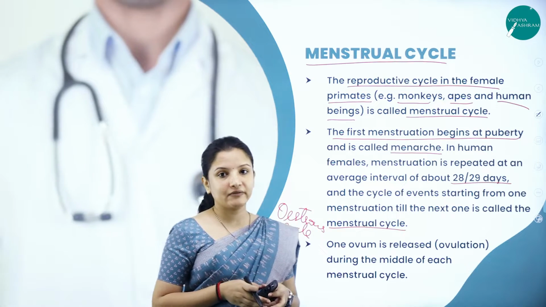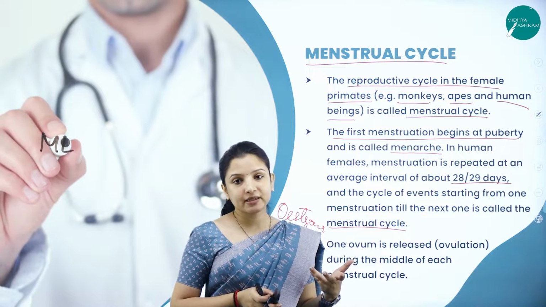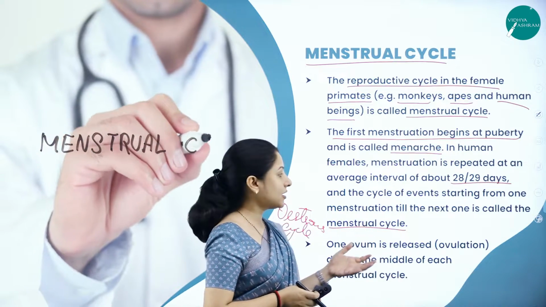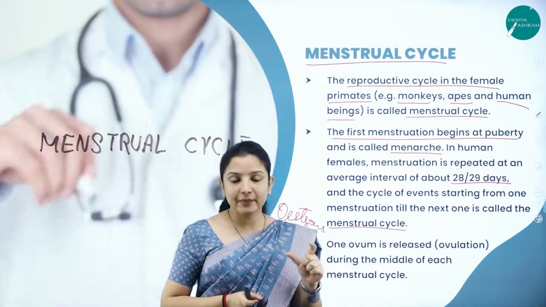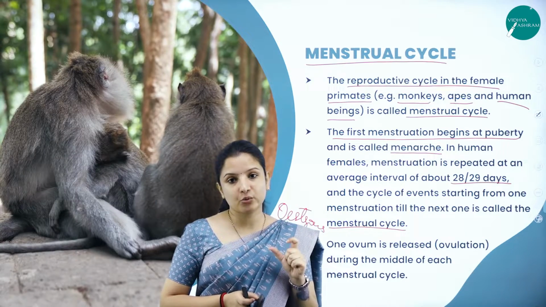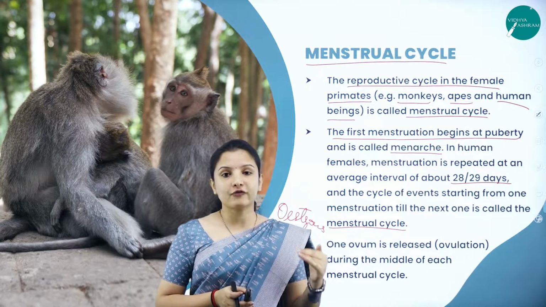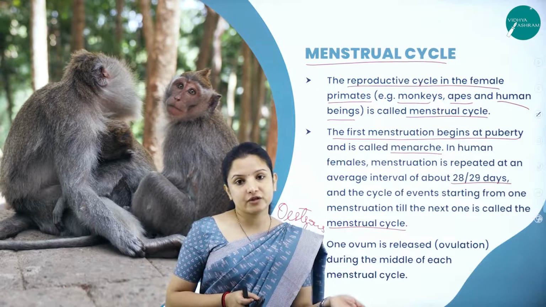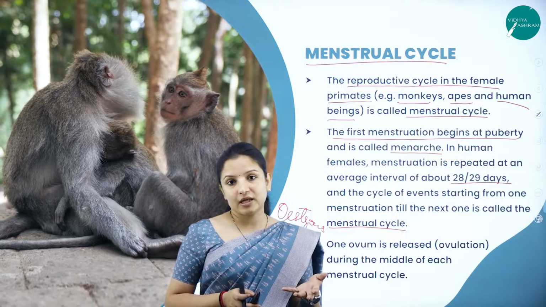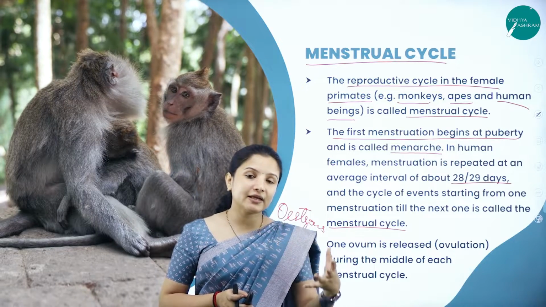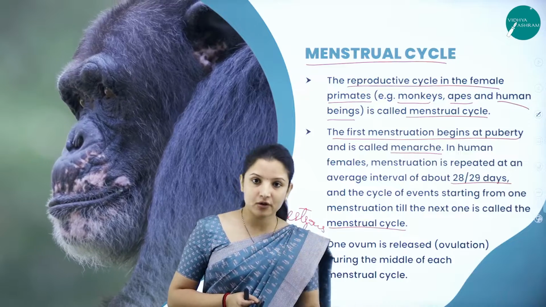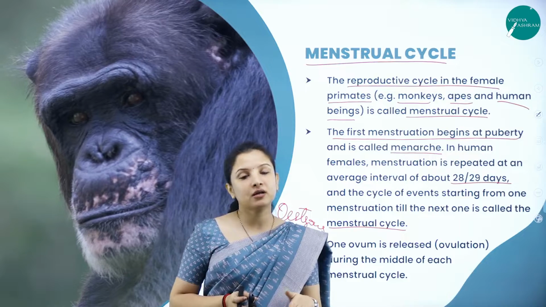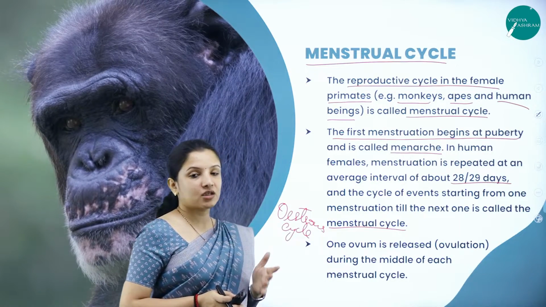So what are the cyclic events that occur? Various cyclic events are there. We'll study them in the coming slides with the diagram so that you understand better. In that particular 28 days, the first 3 to 4 or 5 days will be bleeding, and then the bleeding stops, and then the process of ovulation, the maturation, everything will take place. Next, if the fertilization of the ovum by the sperm does not take place, then on the 28th or 29th day, the female will again have menstruation, and it will repeat.